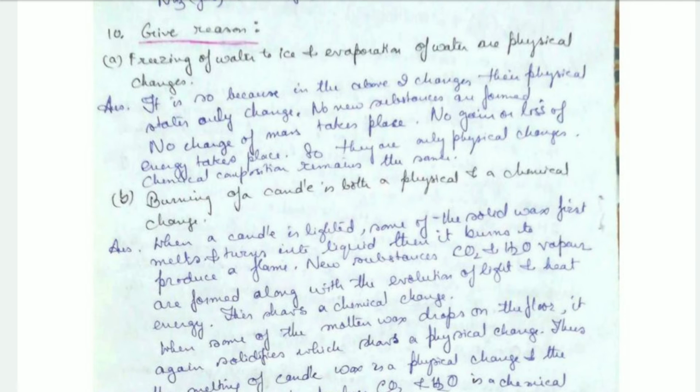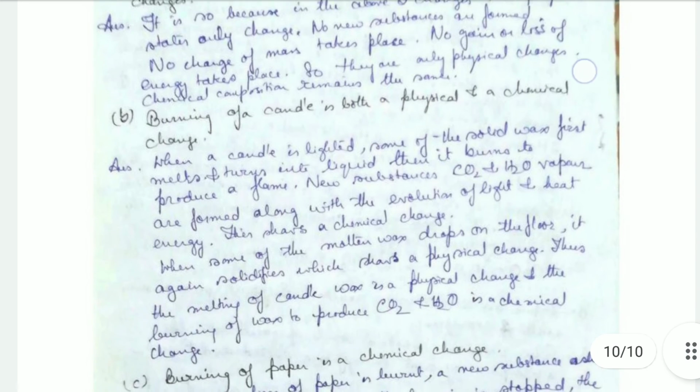See, water changing into ice, but the main chemical composition is H2O. Again, evaporation of water into vapor, the main chemical composition is also water. So there is no change in chemical composition. Okay, no change in mass, no gain or loss of energy. So that's why it's a physical change.